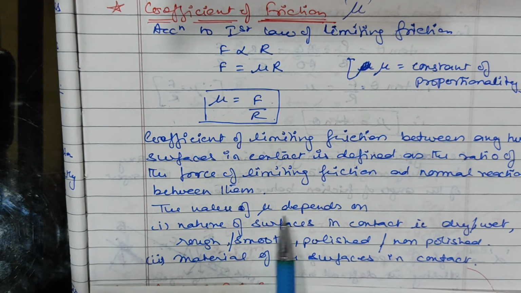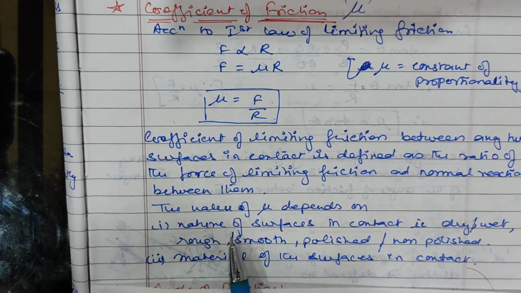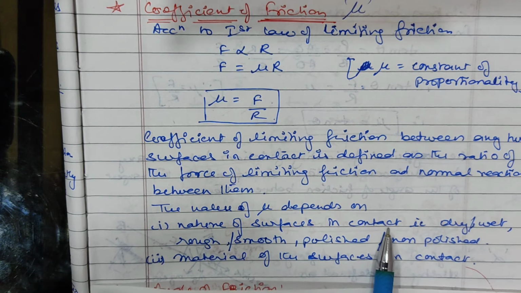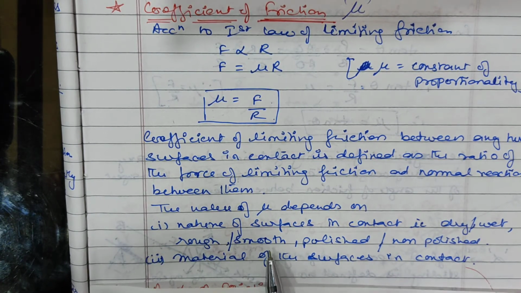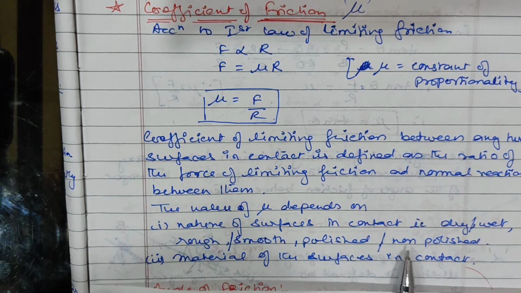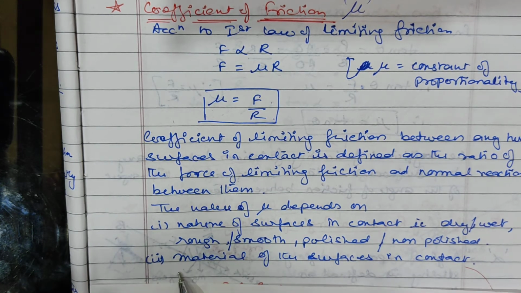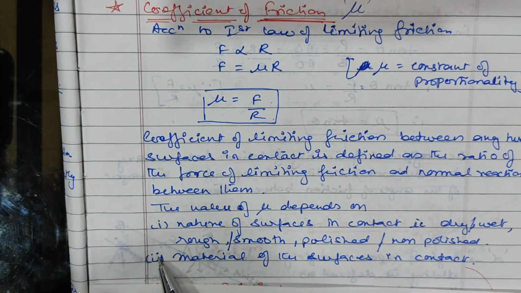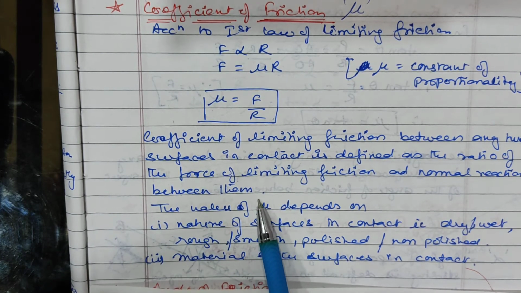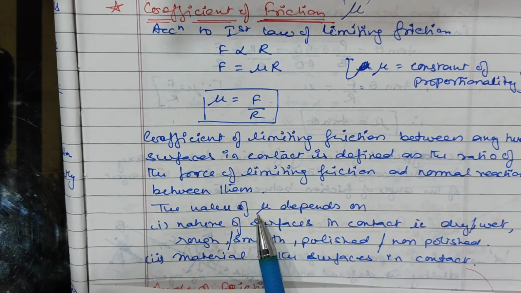The value of mu depends on, number one, the nature of the surfaces in contact, that is dry, wet, rough, smooth, polished, non-polished. Second, the material of the surface in contact. So these are the two things on which mu, the coefficient of friction, depends.